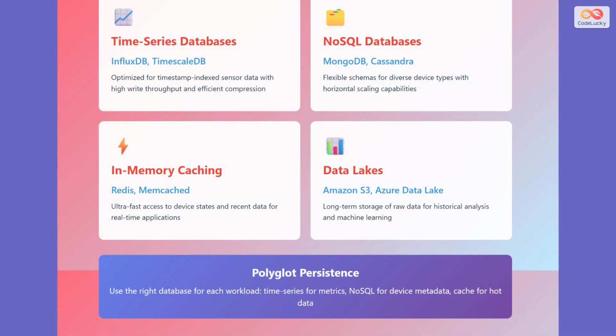Choosing the right database technology for each workload is crucial for IoT scalability. Time series databases like InfluxDB and TimescaleDB are optimized for timestamp-indexed sensor data with high write throughput and efficient compression. NoSQL databases such as MongoDB and Cassandra provide flexible schemas for diverse device types with horizontal scaling capabilities.